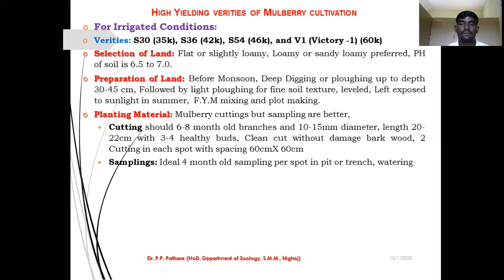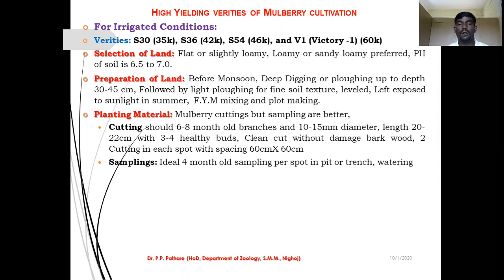या आपल्याला चांगला रिझल्ट देऊ शकत नाही किंवा त्यांची ग्रोथ देखील नाही होत. For example, 10 to 15 mm in diameter, or length generally 20 to 22 centimeter, with about 3 to 4 healthy buds, that is very important. 3 to 4 buds म्हणजे त्याला आपण म्हणतो कोंब आलेले पाहिजे, so that it will start the growing of new branches from the particular buds.